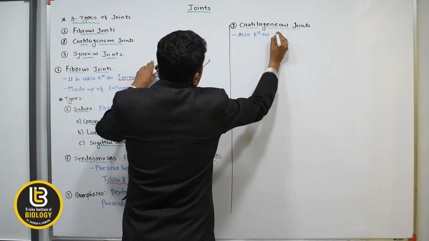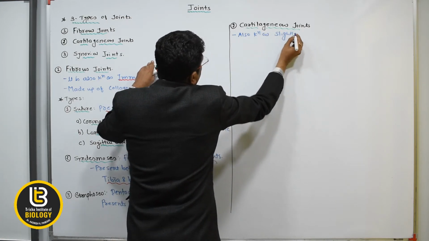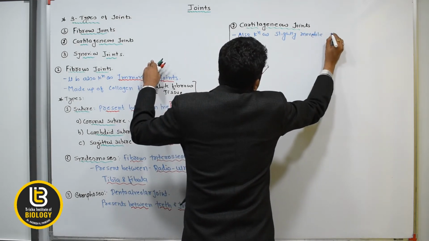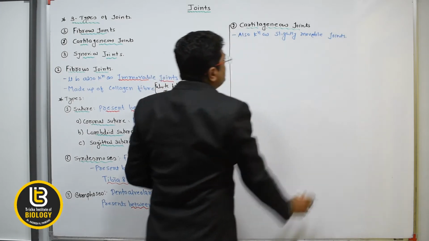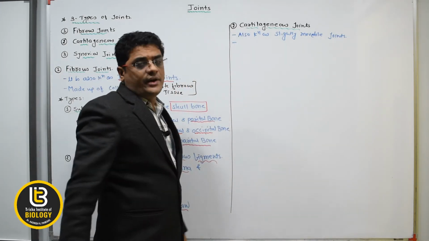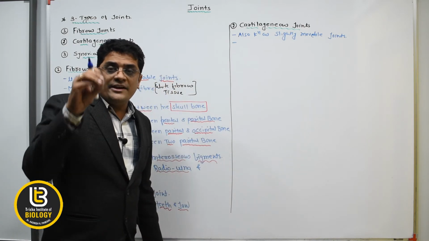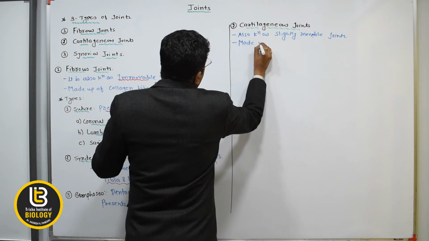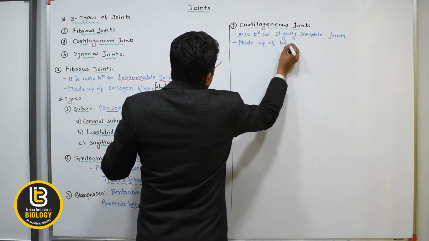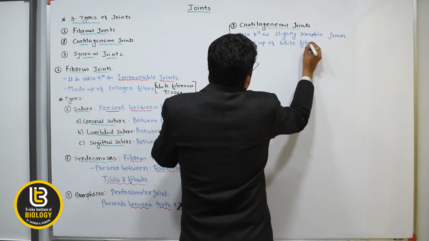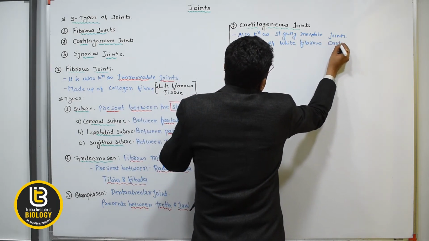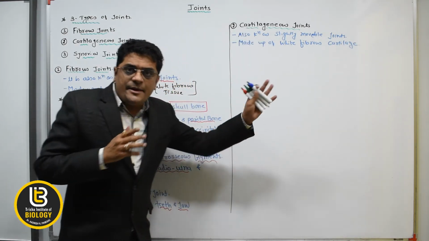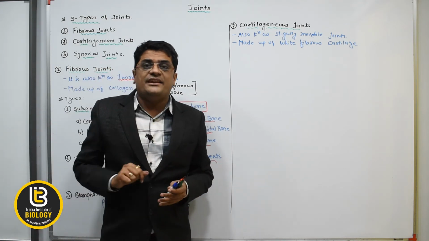This cartilaginous joint is made up of white fibrous cartilage. So the second type is the cartilaginous joint, and it shows slightly movable joints.